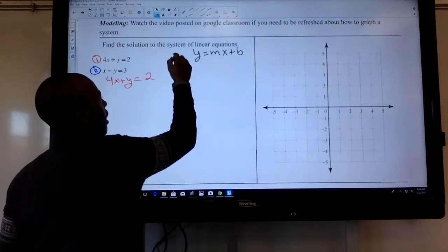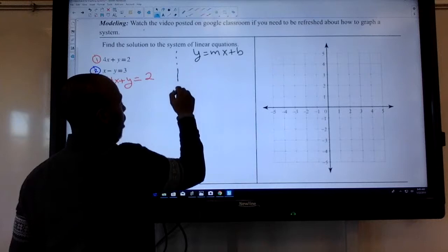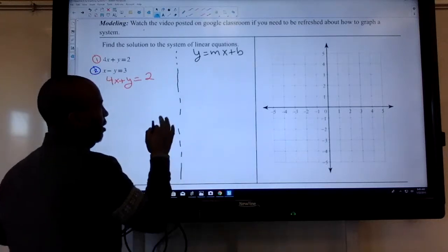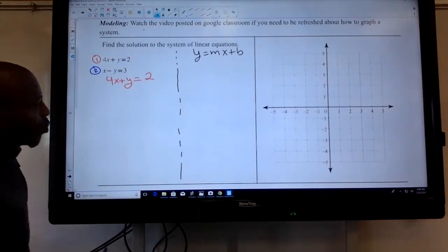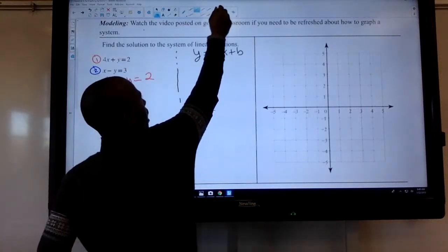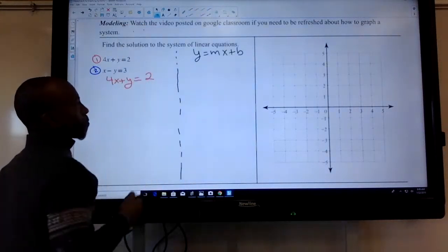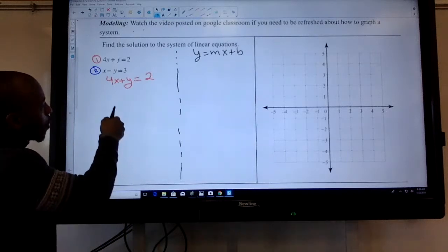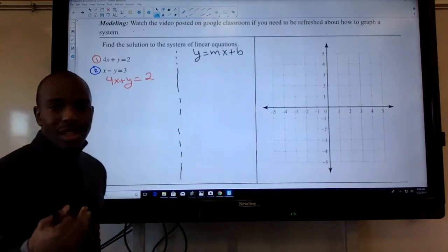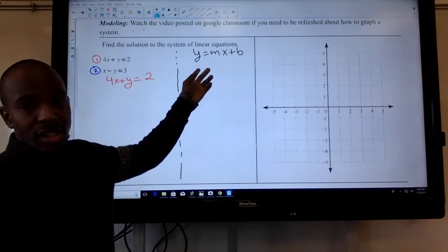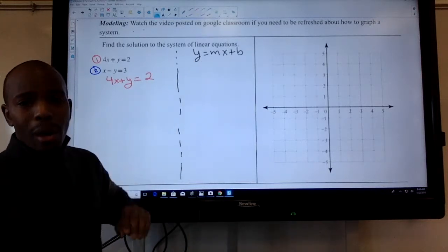I'm going to draw a nice little division, like a line going down here, just that way I can separate it. I want to use this side for the blue one, this side for the red one. Hopefully it works out where it's not too messy, all right? So it starts off by having 4x plus y equals 2. My goal is to get y by itself. I got to get it into slope-intercept form, so I have to get y by itself.